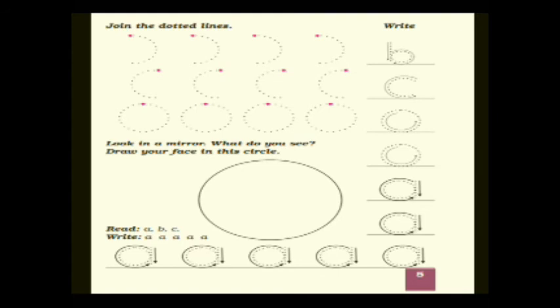Look in a mirror. What do you see? Draw your face in this circle. So children, what you have to do? Just go and stand in front of a mirror and look at yourself. So you will find your face in the mirror. So same thing, in the circle you have to draw your face. Moving to the next main.